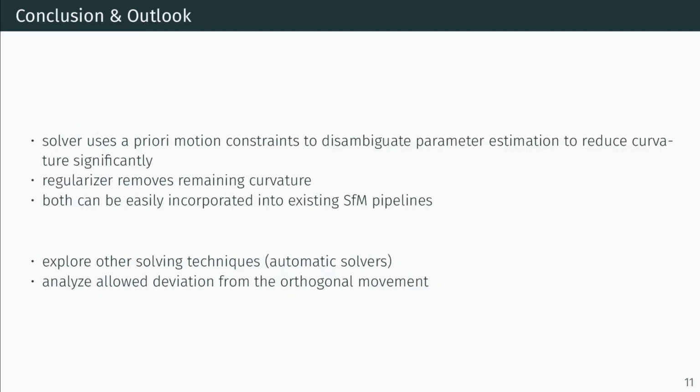In conclusion, we proposed a minimal solver using a priori motion constraints to disambiguate radial parameter estimation in top-down videos and a regularizer to remove remaining curvature afterwards. Both methods can be easily incorporated into existing structure for motion pipelines. In the future, we want to explore other solver techniques like automatic solver, and we want to analyze how stable the minimal solver is against deviations of the proposed motion constraint.